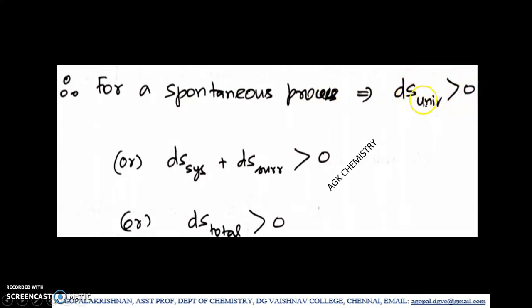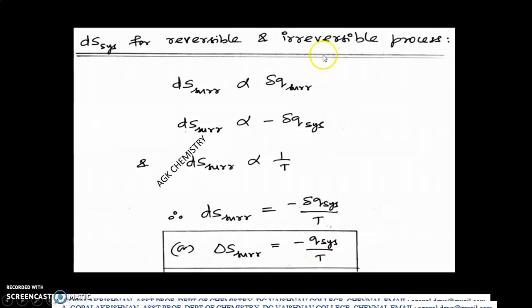Okay, what is meant by change in entropy of the universe? The universe is nothing but system plus surrounding. So we can also write this as dS system plus dS surrounding, change in entropy of the system plus change in entropy of the surrounding. That should be greater than 0 for a spontaneous process. Or we can say in the other way, this universe can also be called total. So total change in entropy should be greater than 0 for a spontaneous process.